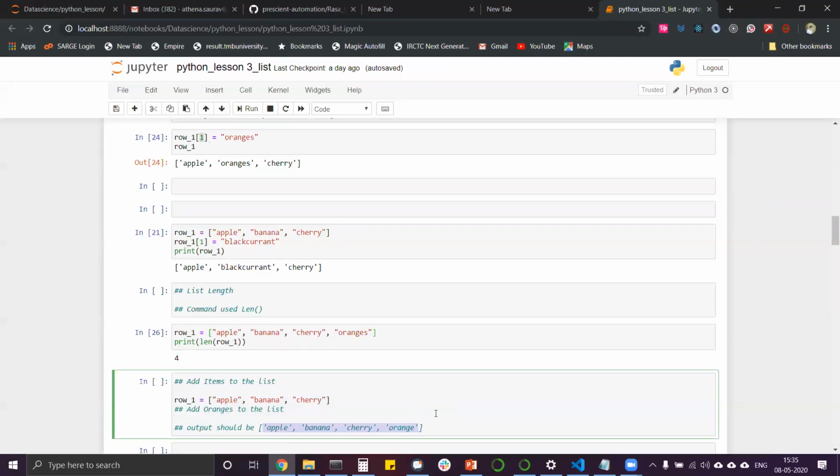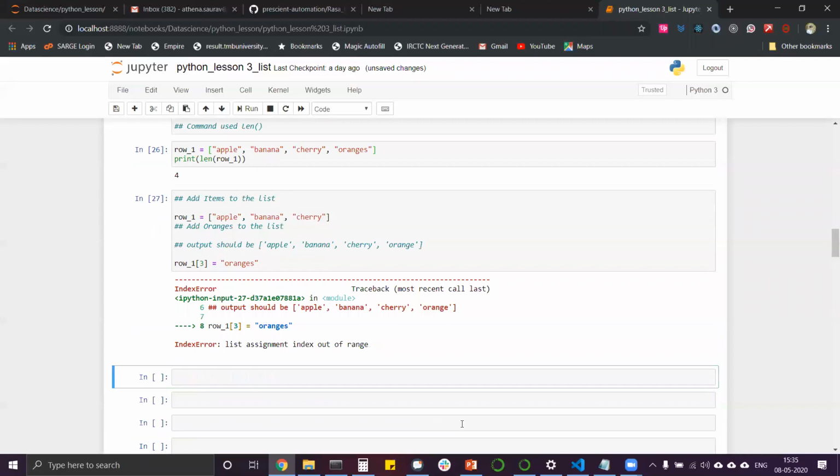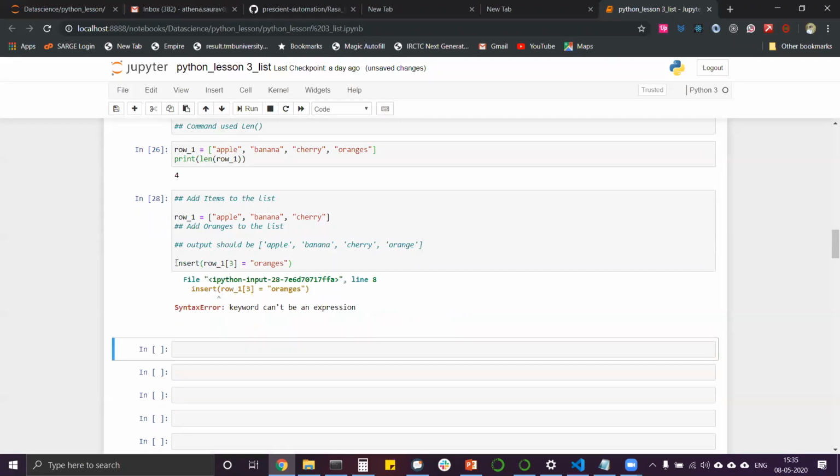Okay. Apple 1, 3 oranges. Let's try this. Tanishka, let's try this: row_1[3] = what do you get, Tanishka? Row_3, 1 is equal to 3 oranges. Insert. Insert. Okay, let's try this. Insert. And you forgot to close the bracket, but I will.